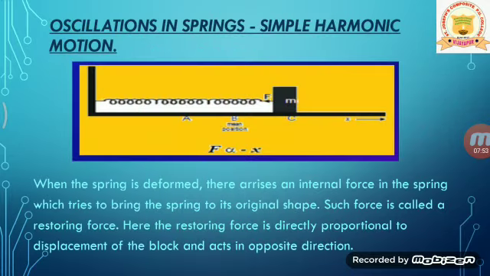Now, oscillations in springs, which represent simple harmonic motion. Here we have a diagram of an object attached to a spring, and the other end of the spring is attached to a rigid support. When the spring is deformed, that is, when it is pushed or pulled, an internal force arises in the spring which tries to bring the spring to its original shape. When you push or pull, a force arises in the spring only.